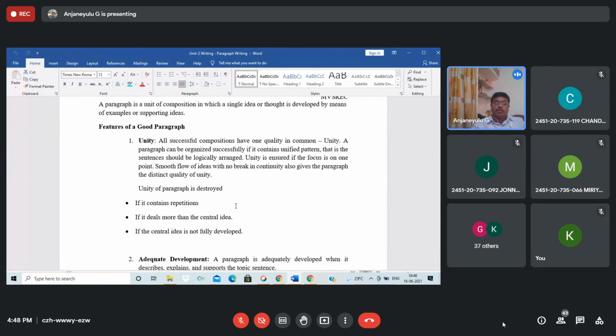Sometimes I have seen assignments, a complete A4 size paper, for example on A Horse and Two Goats, written completely without any division of paragraphs. But that is not correct.